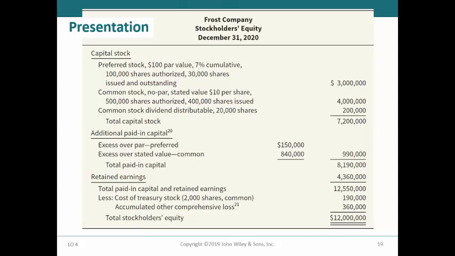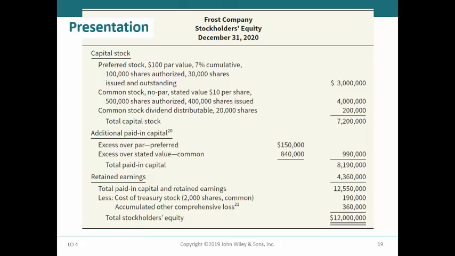The preferred stock is always shown first because preferred stockholders have preference in liquidation before the common stockholders. The preferred stock is cumulative, and the total par is shown, as well as the par value per share, the number of shares authorized, issued, and outstanding. Next, the total stated value is shown for the common stock, and the stated value per share and number of